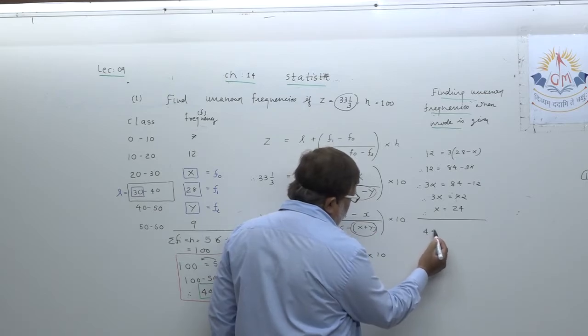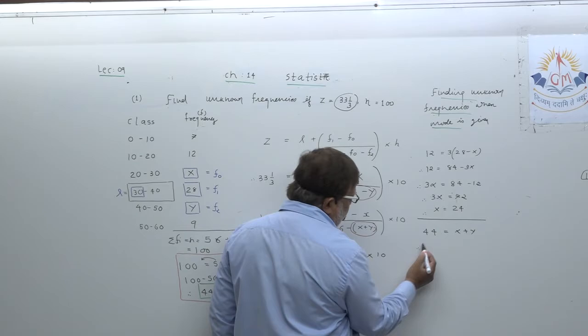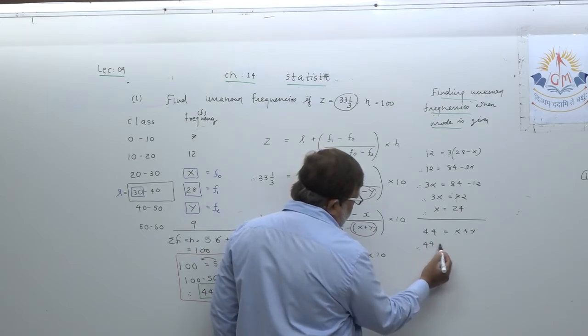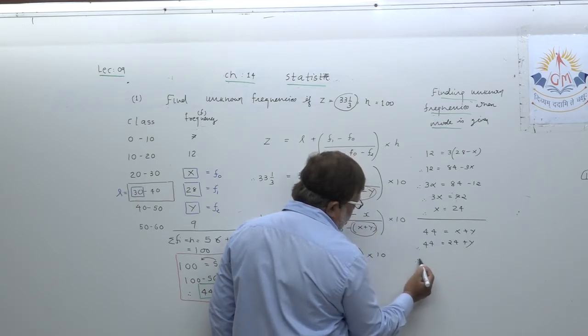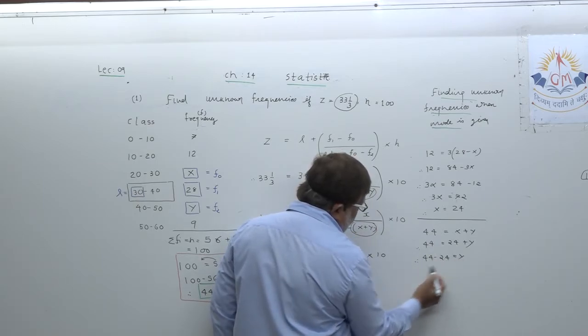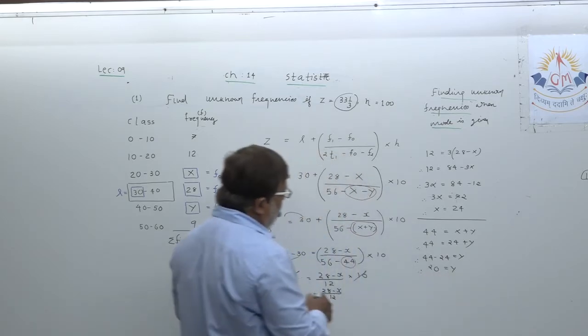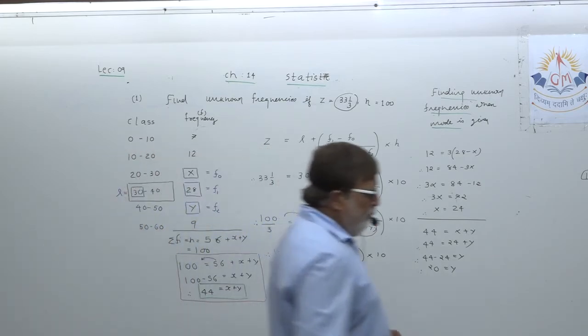You all know 44 equals x plus y. 44 equals 24 plus y. 44 minus 24 equals y. 20 equals y. Please verify this example quite properly.